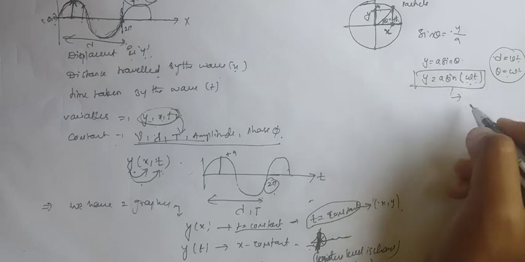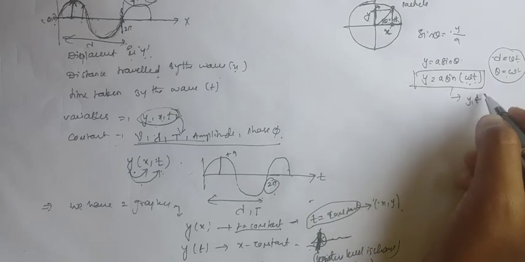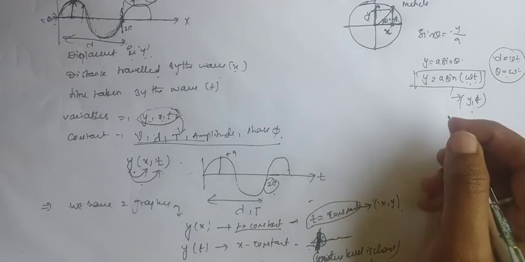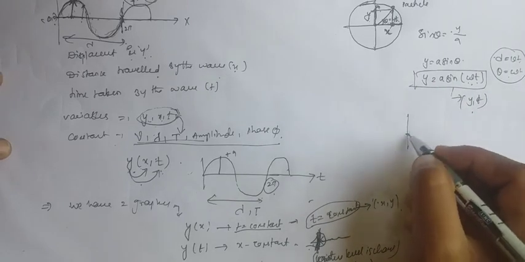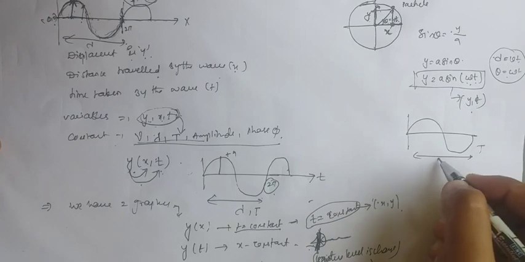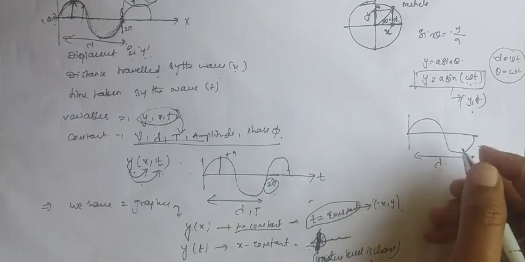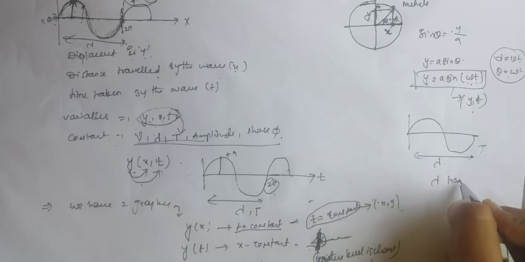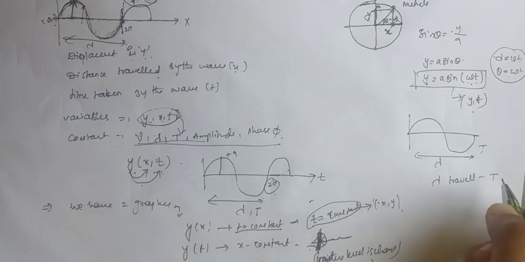This is for y and t. Now let us consider this only. Now there is some distance covered, that is lambda, in time period t, as this is a wave. The time period is t and this is the wavelength, that is lambda. So for lambda distance travel, the time period is t.